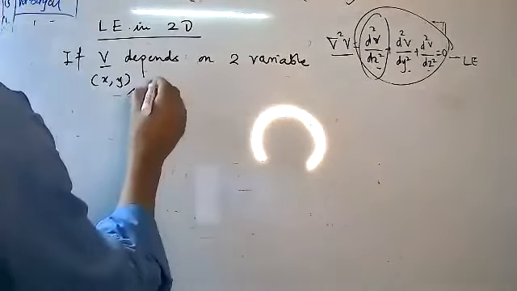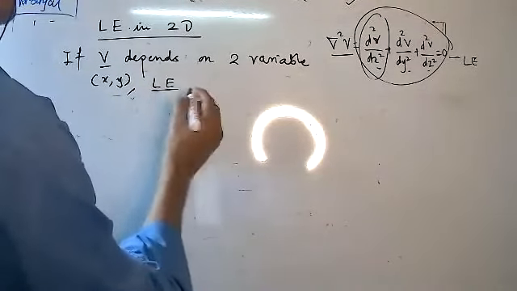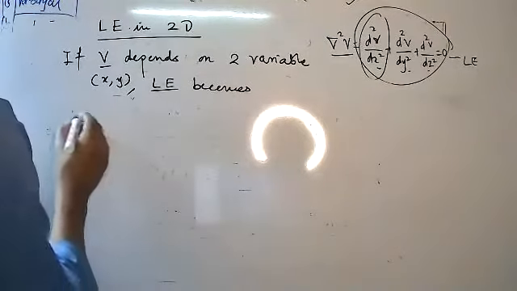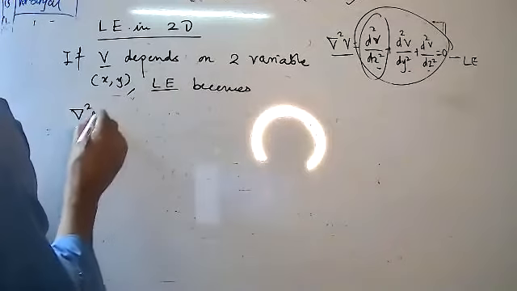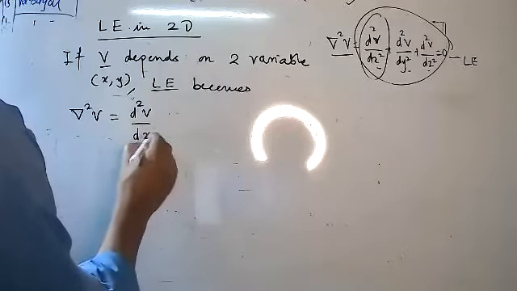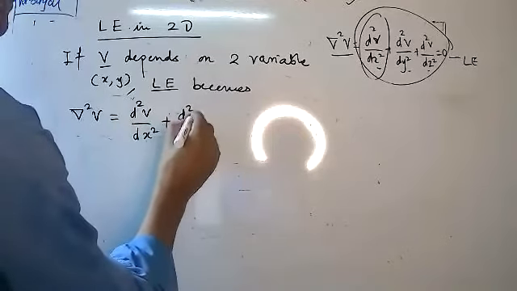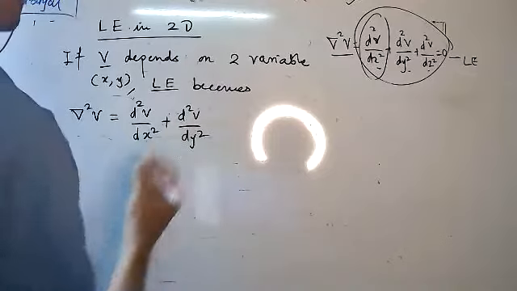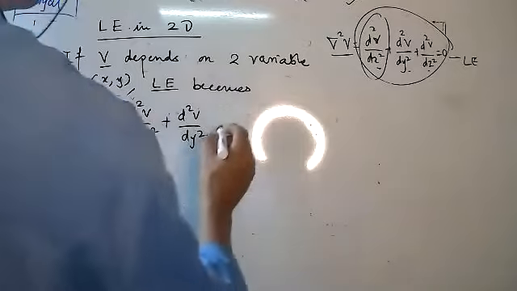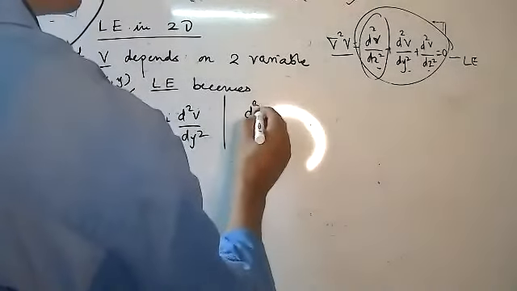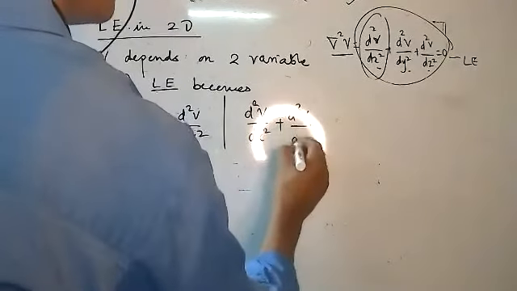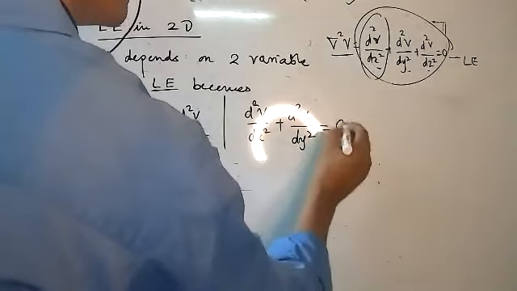Therefore Laplace equation becomes del square V, equal to d square V upon dx square plus d square V upon dy square, if we are considering only x and y. And therefore we can write d square V upon dx square plus d square V upon dy square is equal to 0.